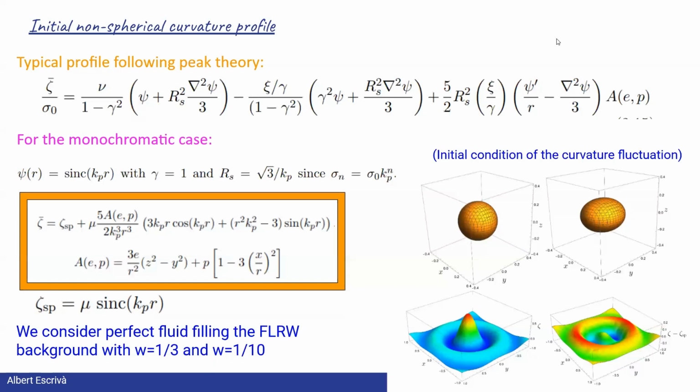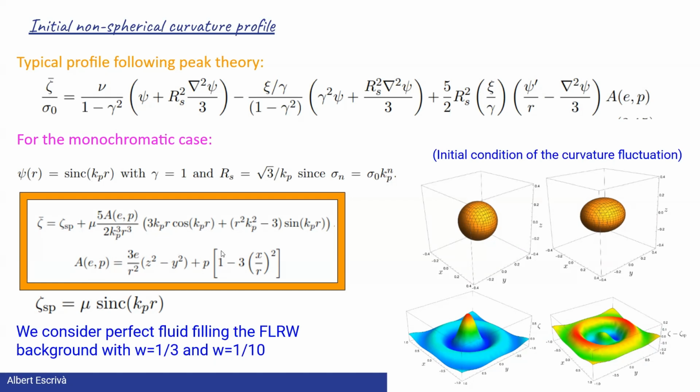So let me introduce the settings. Basically, the BBKS paper tells us the typical profile following peak theory. The typical profile in this case is given by these three terms. The first two terms are the ones that we have when we only consider spherical symmetry, and the third term appears when we include the deviations from sphericity through this function A.